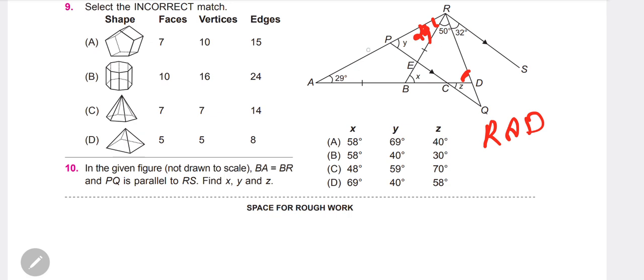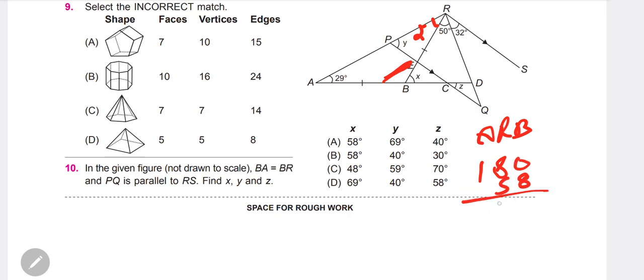Before this, we just go with ARB. Okay, do not go with that. It's 29, this is 29, so we need to find this value directly. When you subtract 58 from 180, what do you get? 122. So this is 122, and this is also 58. So x is equal to 58. Is there any option for x which is 58? Two options.